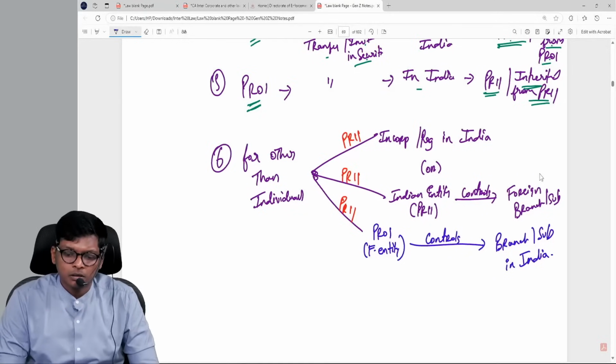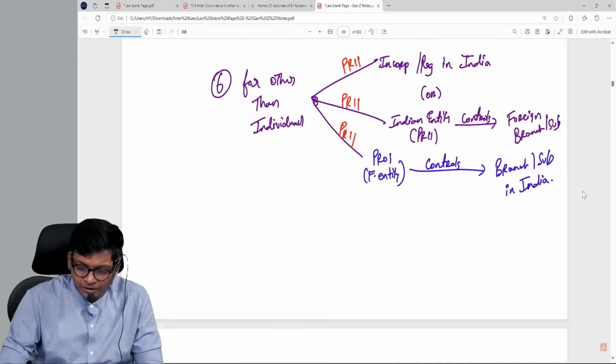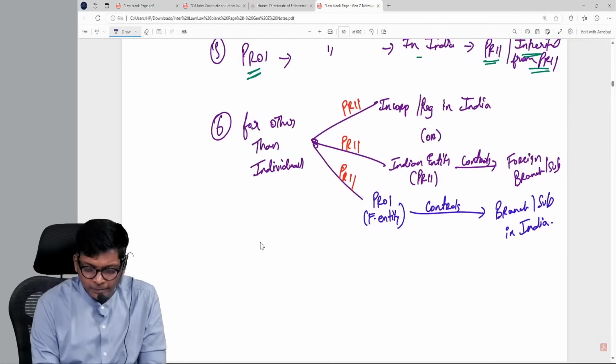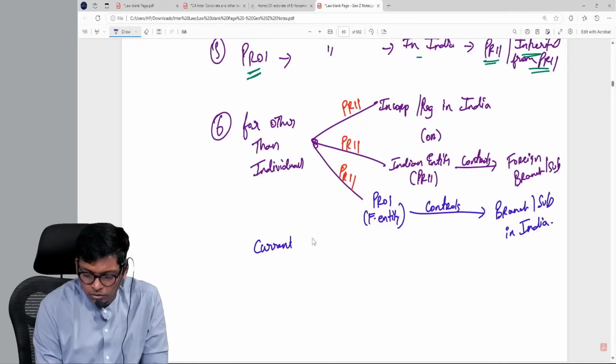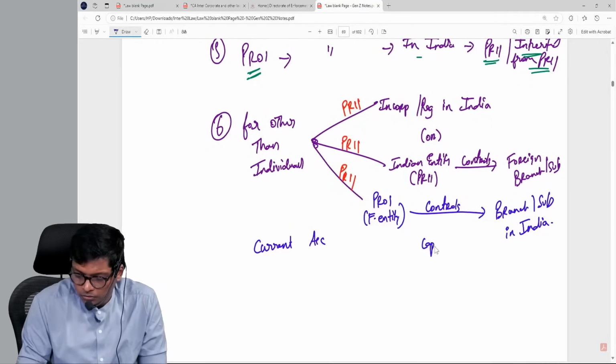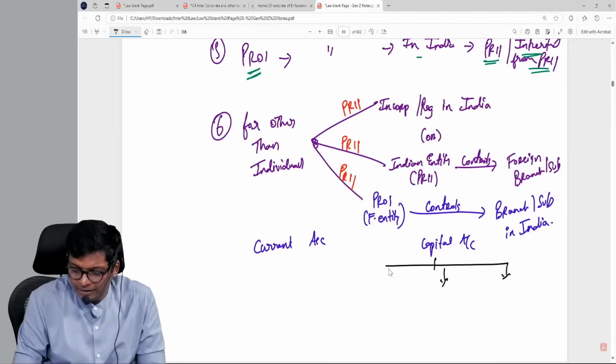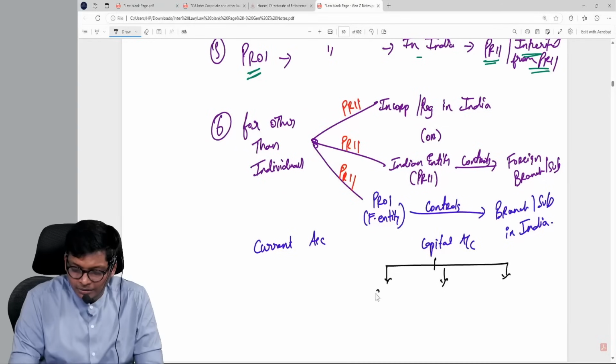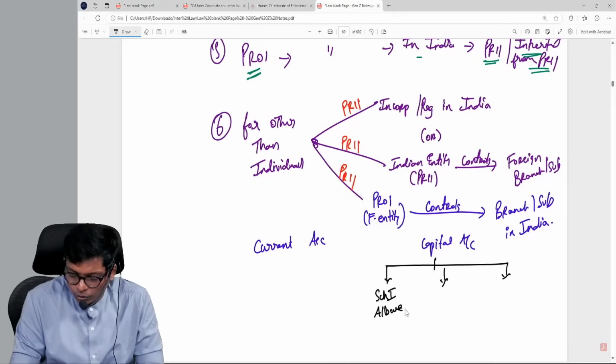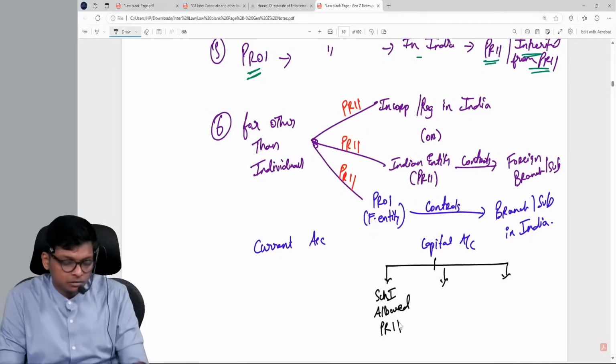Okay. Now to summarize the whole chapter, we basically have current account and capital account. Now if you see the 3 schedules, if you read the limits, you will understand. Schedule 1 is what is allowed for a PRII, correct?